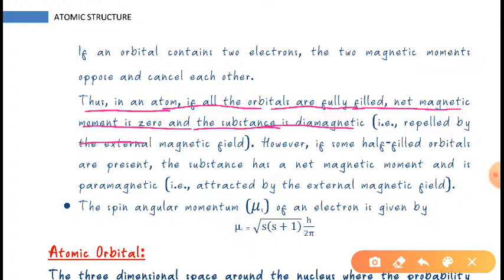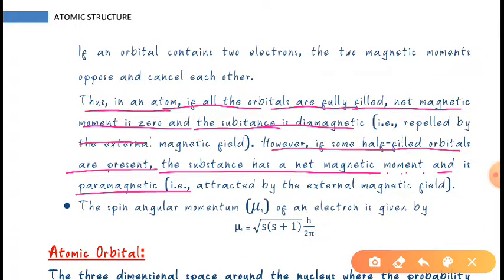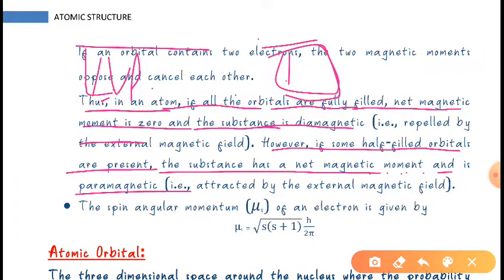However, if some half filled orbitals are present, the substance has a net magnetic moment and it is paramagnetic. Suppose this orbital is an s orbital or a p orbital, it doesn't matter. I will give you one example here.